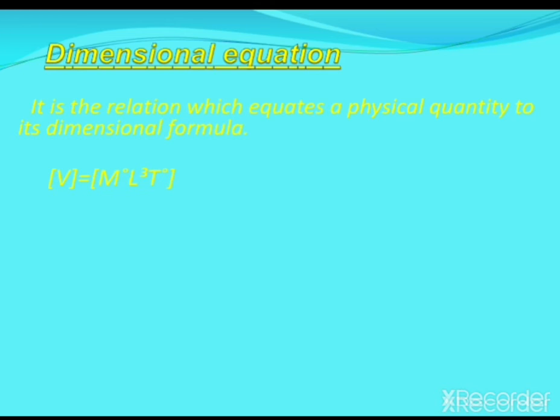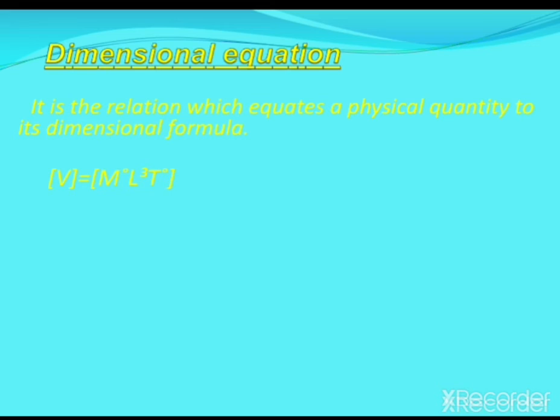We know, as already discussed, that for volume the dimension was L to the power 3. So 3 is the dimension of volume. Now, what will be the dimensional formula for volume?